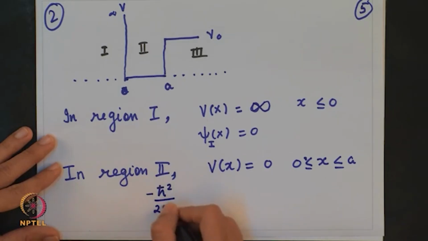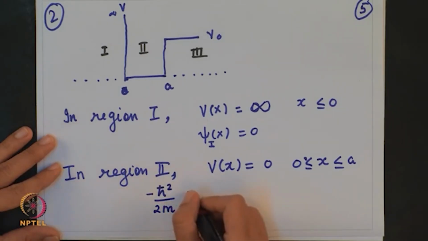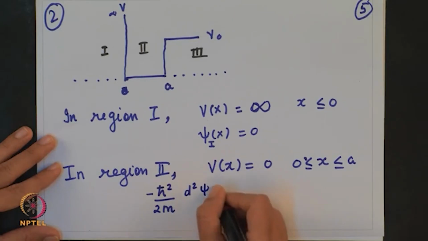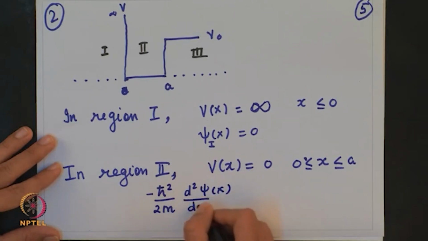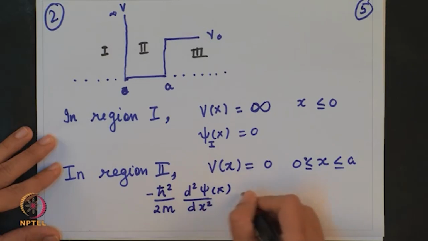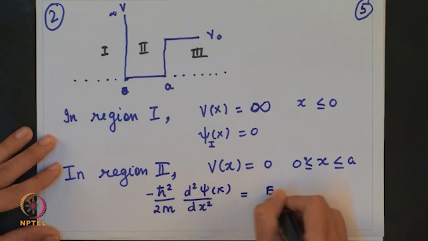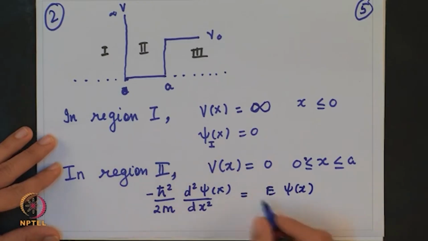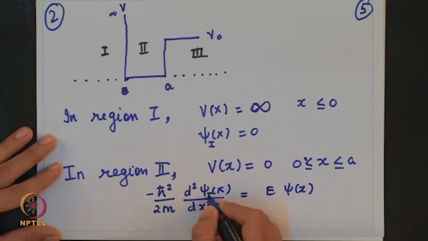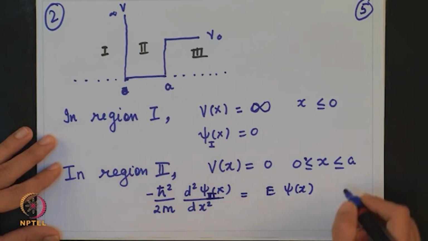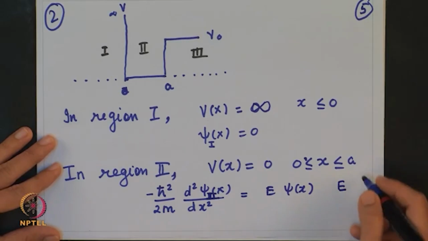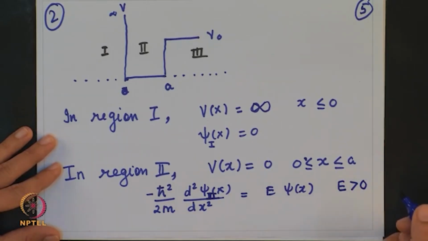So, let us write down the time independent Schrodinger equation: d square psi of x upon dx square is equal to E psi of x. Here you can see that V of x is 0, so I have directly written down this expression. Again let me call this region 2, and E has to be greater than 0. So, E is greater than V.